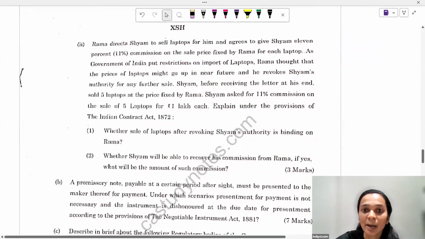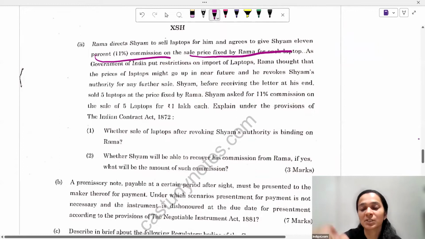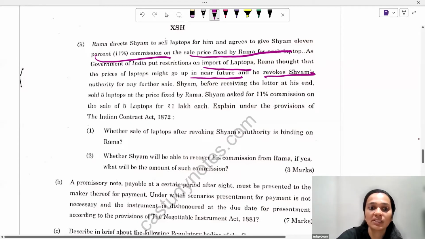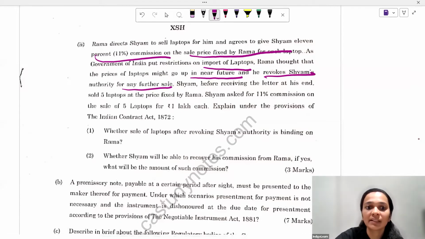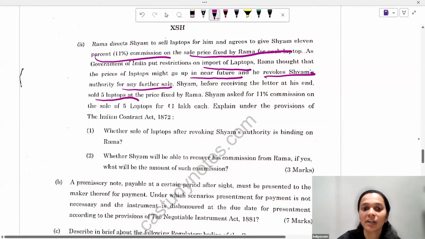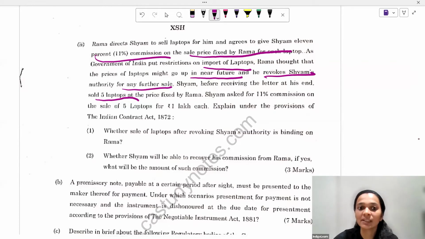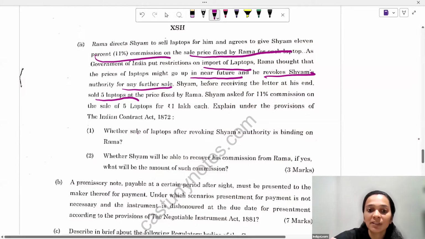Ram directs Sham to sell laptops for him and agrees to give Sham 11% commission on the sale price, which is fixed by Ram on each laptop. As the Government of India put a restriction on the import of laptops, Ram thought that the prices of laptops would go up in the near future and he revokes Sham's authority for any further sale. So Sham is Ram's agent in this situation. Before receiving the letter at his end, he has already sold 5 laptops at the price fixed by Ram. Sham asked for 11% commission on the sale of 5 laptops for 1 lakh each. Explain under the provisions whether the sale of laptops after revoking Sham's authority is binding.